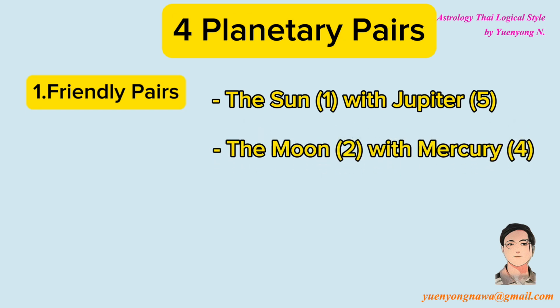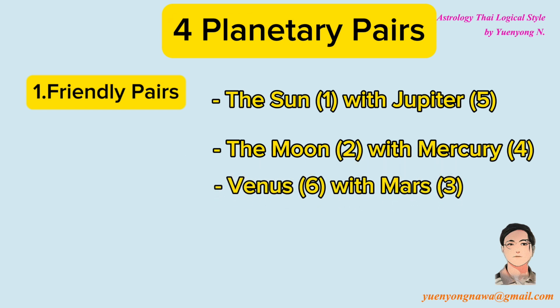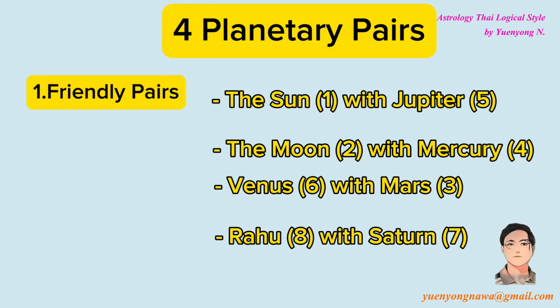The Moon, 2, is the friendly pair with Mercury, 4. Venus, 6, is the friendly pair with Mars, 3. Rahu, 8, is the friendly pair with Saturn, 7. Friendly pairs will enhance each other in every way when they are conjoined or related to each other.